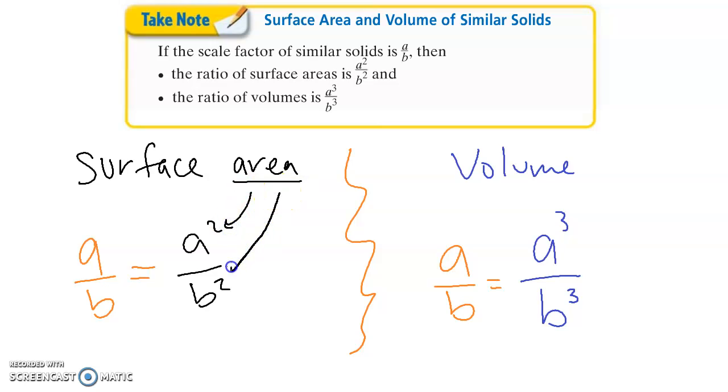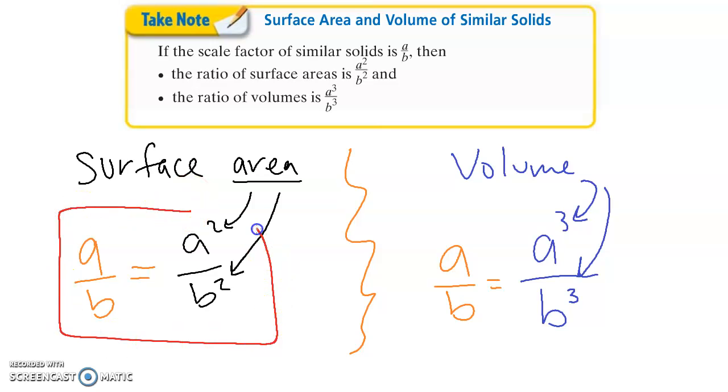So whenever you are dealing with surface area ratios and proportions, the surface area side has to be squared because area is square area. And remember, volume is cubic, so whenever you're dealing with cubic sides, notice that these are cubed.